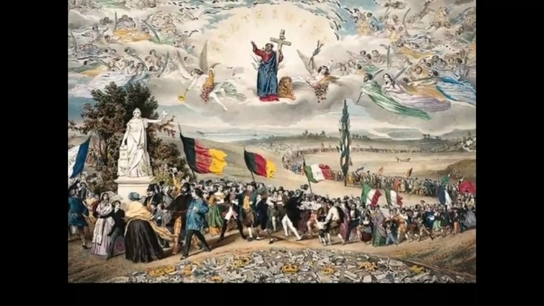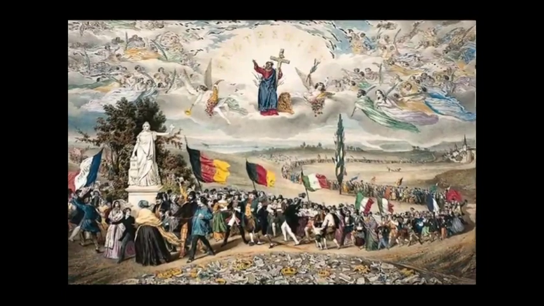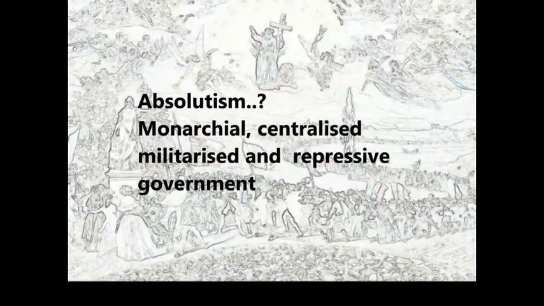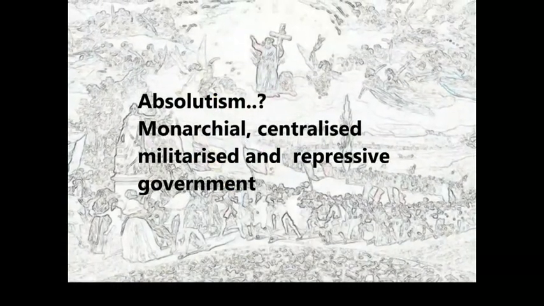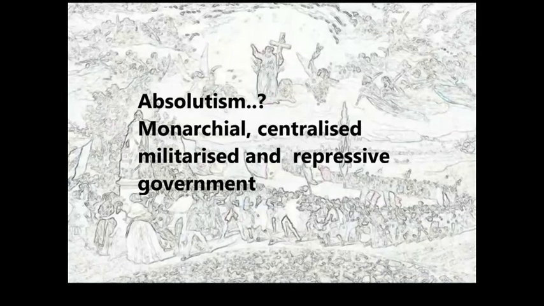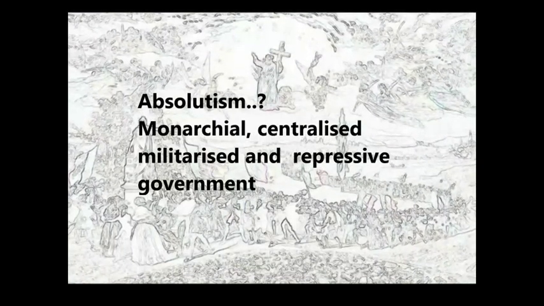All such icons or images lie in the foreground of his painting as a symbol of the decay or downfall of absolutism. Do you know what is absolutism? It is a kind of monarchical government that was centralized, militarized, and repressive.